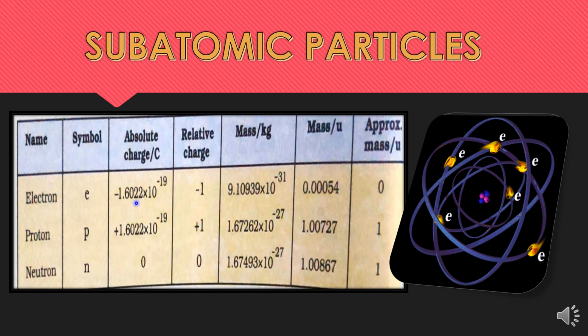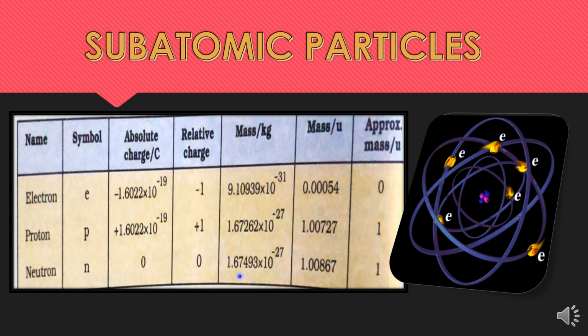Next is the proton. The proton is symbolized as p, and its charge is exactly opposite to the electron, that is positive 1.602 × 10 raised to the power minus 19 coulombs, and it is taken as positive 1 unit charge, plus 1 charge. The mass of one proton is 1.673 × 10 raised to the power minus 27 kilogram, where 673 is the rounded-off figure, and the mass of one proton in terms of unified mass is 1.00727, and it's approximately taken as 1 unit mass.